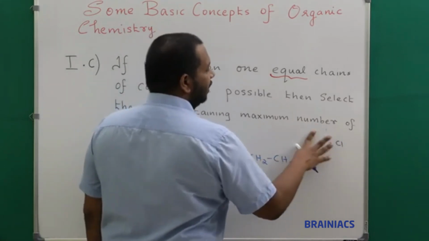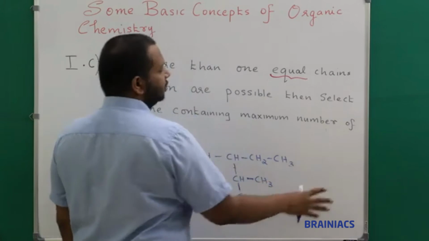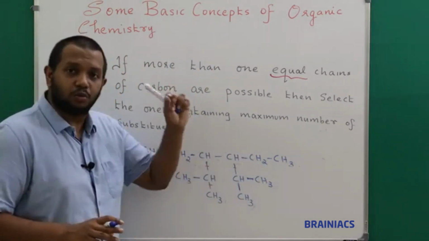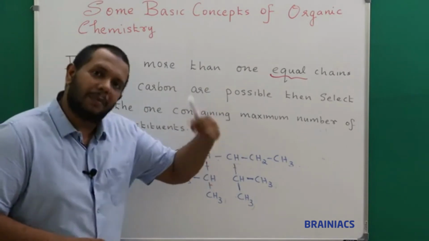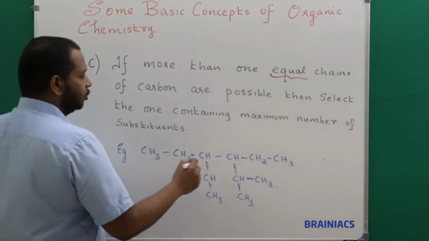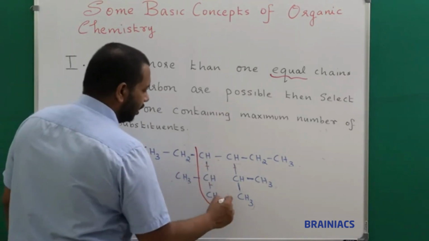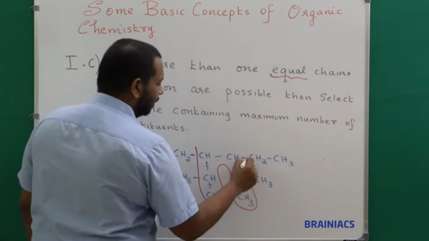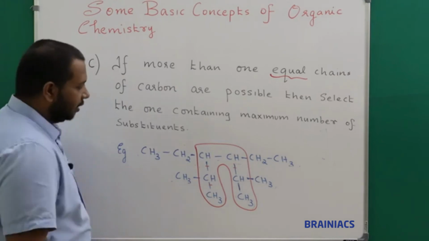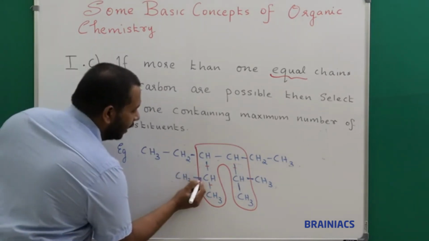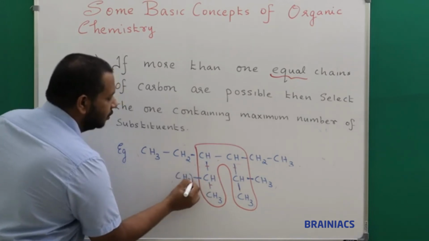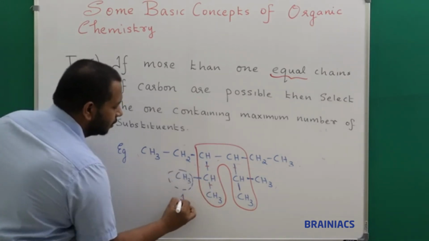Now they are telling that when you choose the parent carbon chain, if you have identical lengths, then choose the one which has the maximum number of substituents. We will see that in detail. Suppose I am choosing this as my parent carbon chain. Now see how many substituents are here. Listen here. If this is my parent chain, and I am going like this, there is a substituent coming outside. So this is my first substituent.